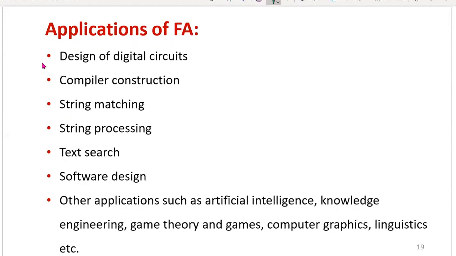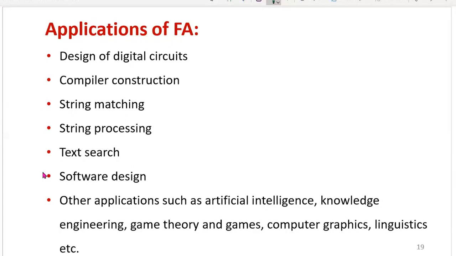The first application is the design of digital circuits. Then second one is compiler construction. Third one is string matching. Then fourth one is string processing. Then next one is text search. Then next application is software design. These are all some of the major applications of finite automata. Not only finite automata, but with respect to non-deterministic and deterministic finite automata generally.